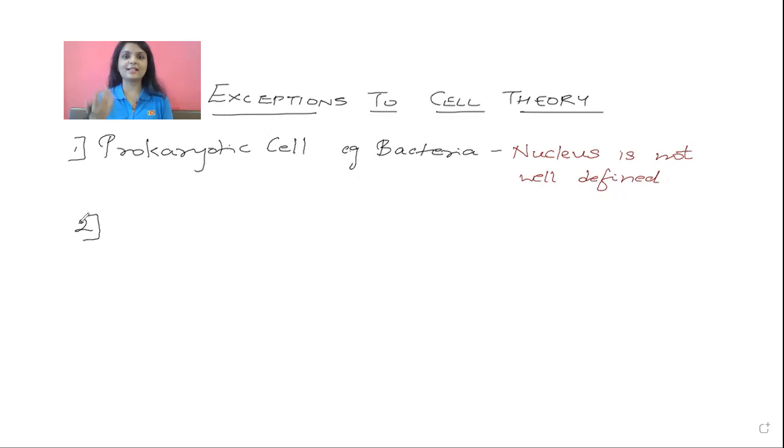Because we are talking about cells, right? Now, a virus by itself has no cell organization. So again, they were an exception to the cell theory. Why? Because they had no cell organization.